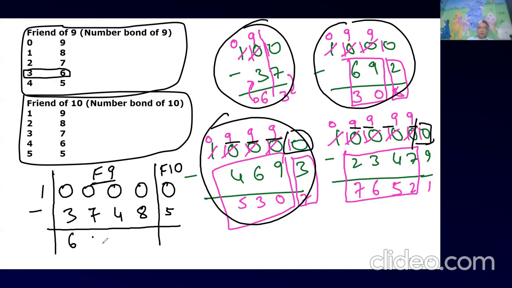For 4, what is the friend of 9? 5. For 8, what is the friend of 9? 1. For 5, you have to find the friend of 10. What did you find? 5. Done. Easy now.